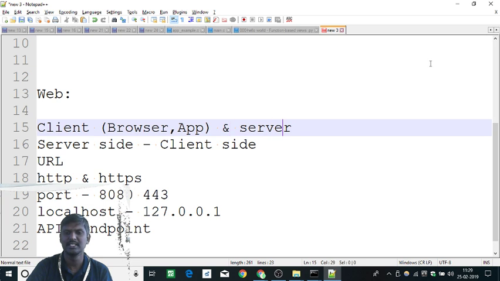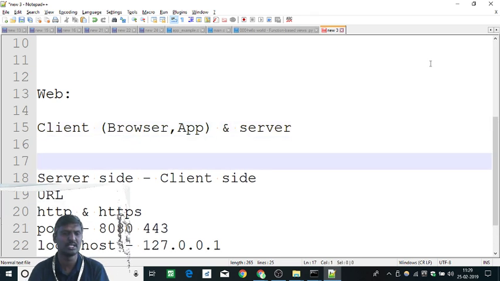And the second thing you should know is server side and client side. What are the things that come under server side? What are the things that come under client side? It would be the same as what we saw a few minutes ago, but a little more technical. In the previous conversation, we saw it like a layman who doesn't know anything about computers. We said the browser is your client and somebody is your server. Here, a little one step ahead.